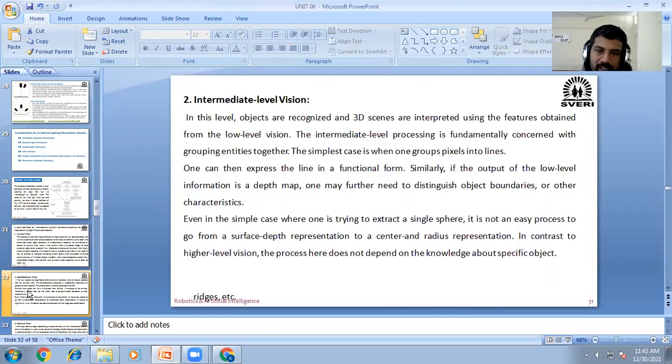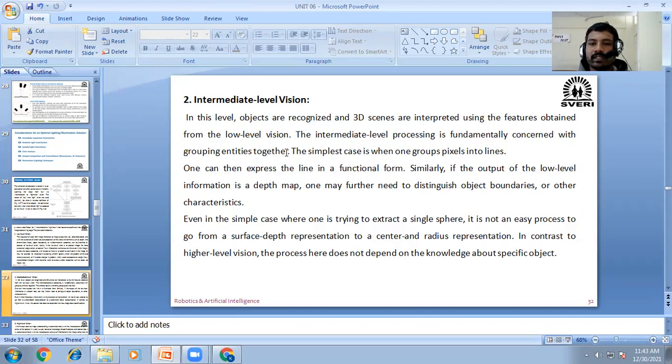Okay, in the intermediate level, objects are recognized and 3D scenes are interpreted using features obtained from the low level vision. Means here the image is scanned in 3D, and the data which is produced is interpreted in the intermediate level. This intermediate level processing is fundamentally concerned with grouping entities together.